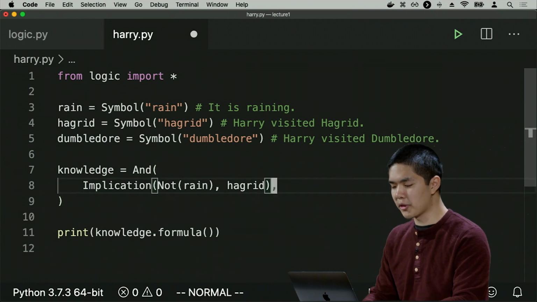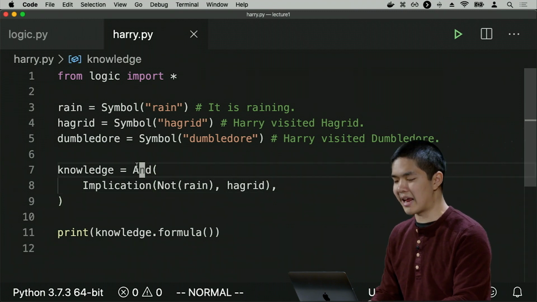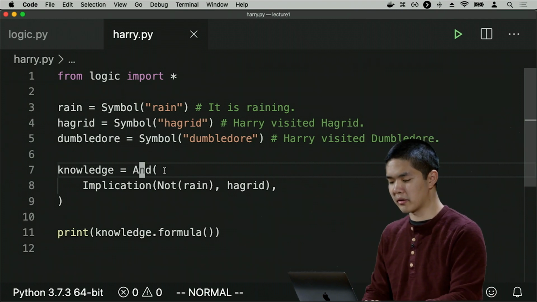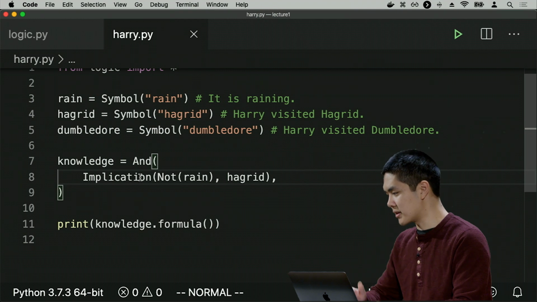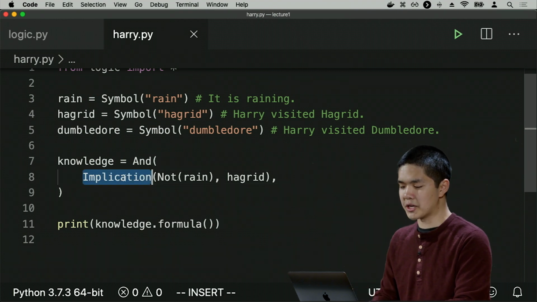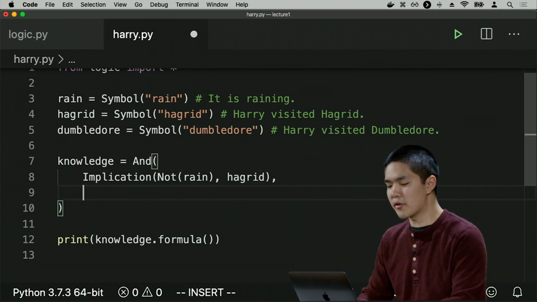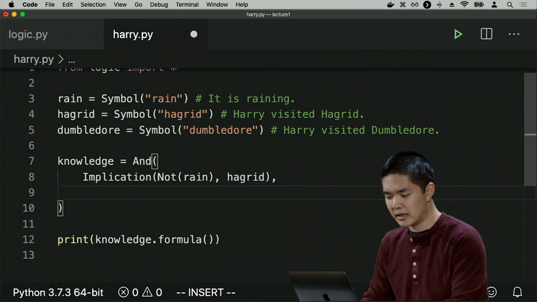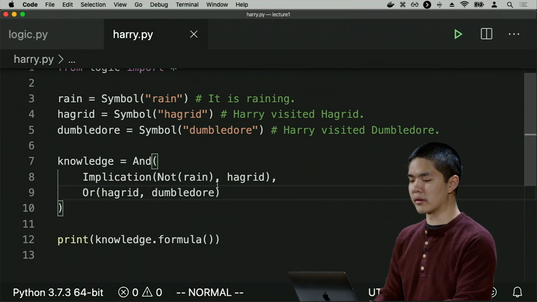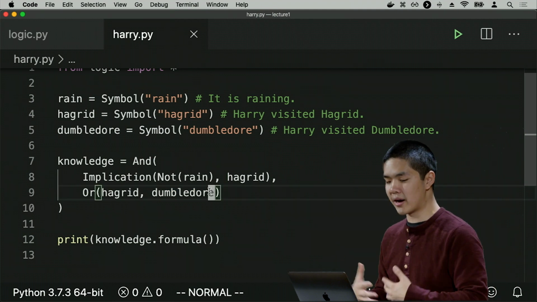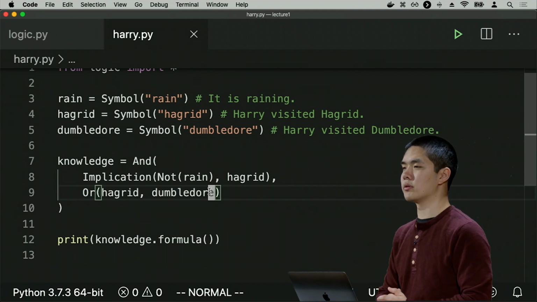But I know multiple things, so I'm saying knowledge is an and of multiple different sentences. I know multiple different sentences to be true. One such sentence that I know to be true is this implication, that if it is not raining, then Harry visited Hagrid. Another such sentence that I know to be true is or Hagrid Dumbledore. In other words, Hagrid or Dumbledore is true, because I know that Harry visited Hagrid or Dumbledore.